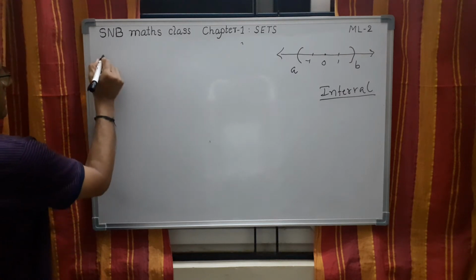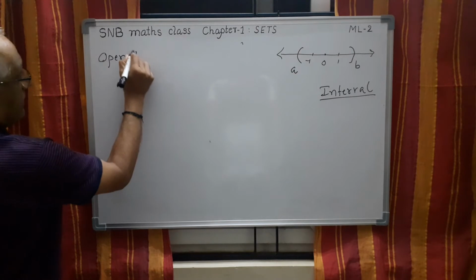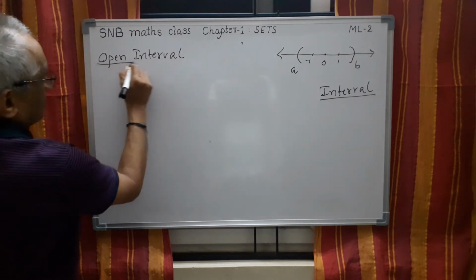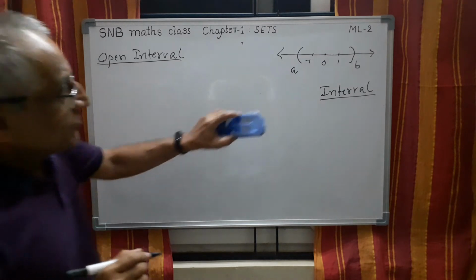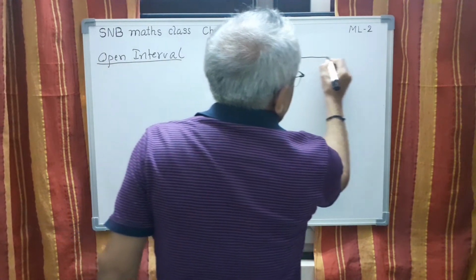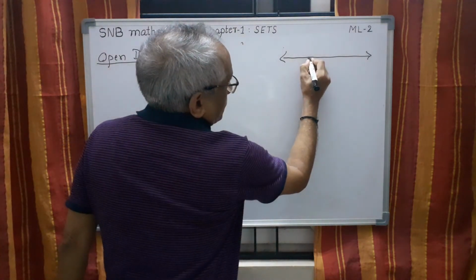Let me first take the open interval. What do you mean by open interval? There are two types actually. First one is open. Open interval means you take a number line. Let us say A is one point here.